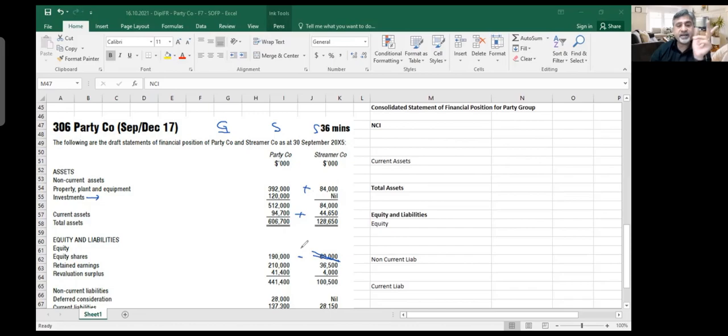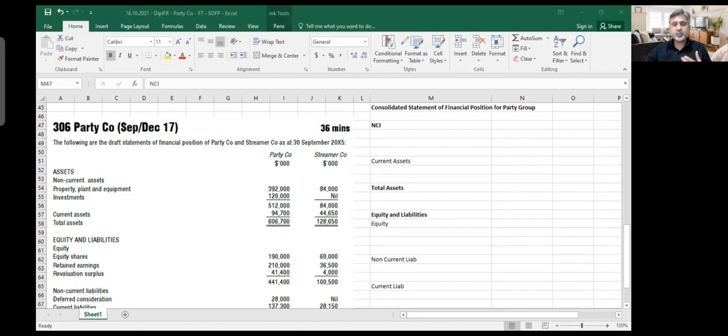And the counter side is that we ignore the investments. Always remember, in consolidation, you show the investments which are made only in associates. Subsidiary investments are not shown. It is possible that this Party company has made investments in different things. So this 120,000, maybe it is X, it is Y. X will come if it is an associate, Y will come if it is an associate. This thing will not come. So what I'm trying to say is that the investments and the equity share capital cancel out each other. We will not take this number, and we will also not take this number if it belongs to the subsidiary. If it belongs to an associate, then we can take it.